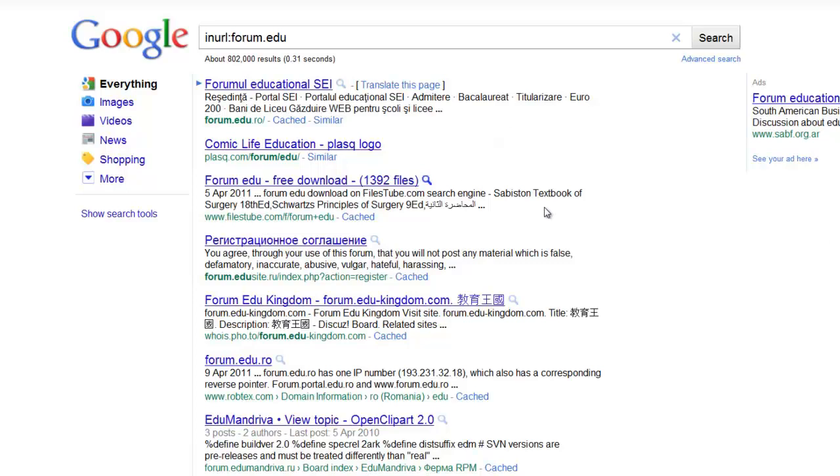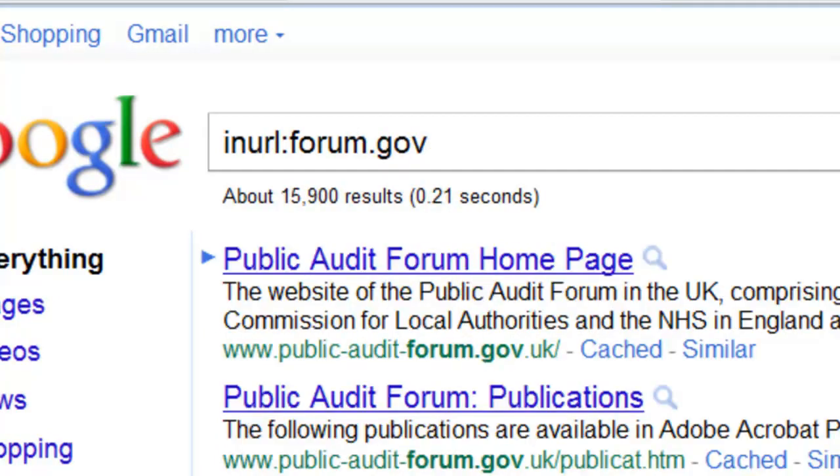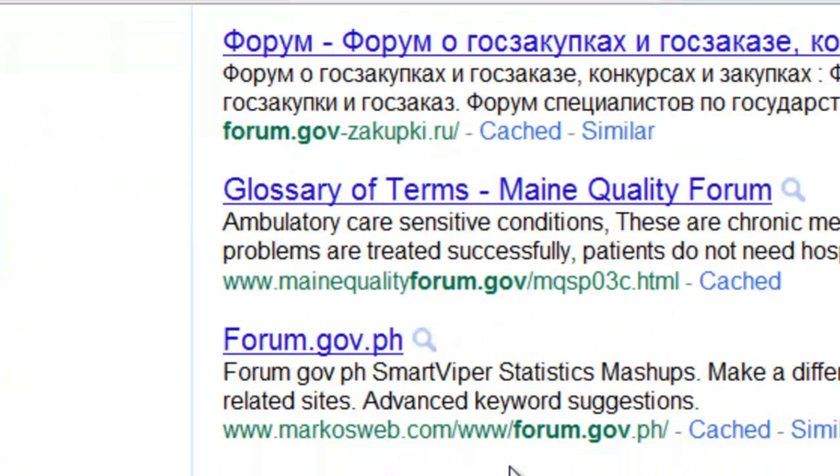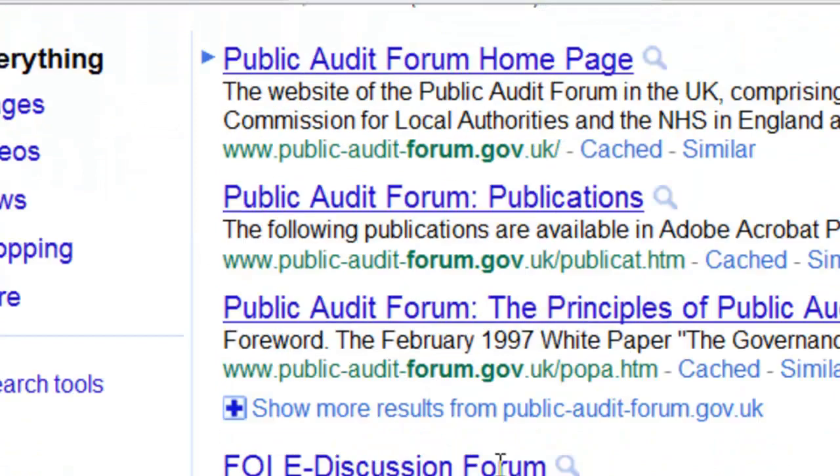Come over to Google. The easiest way to find an education forum or a government forum is just do the good old inurl search in Google. inurl:forum.edu or forum.gov, like that. And then you'll find a whole lot of forums that are government forums. And there's a lot of them. And then you can basically just go and see if you can get a backlink on any of these, and go for it.